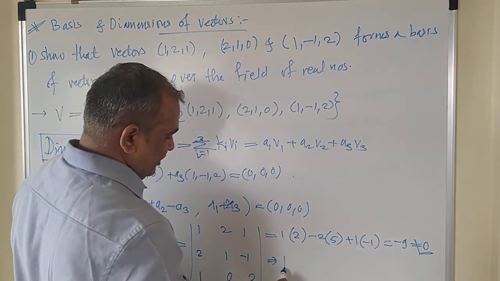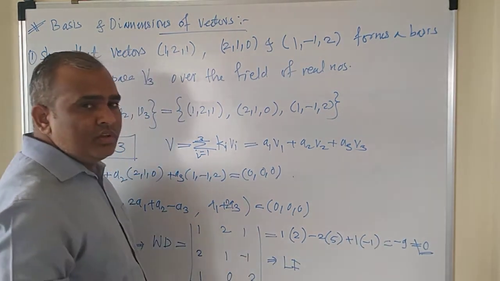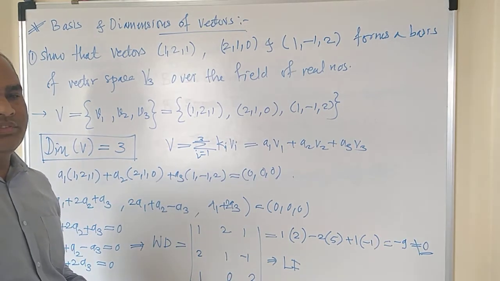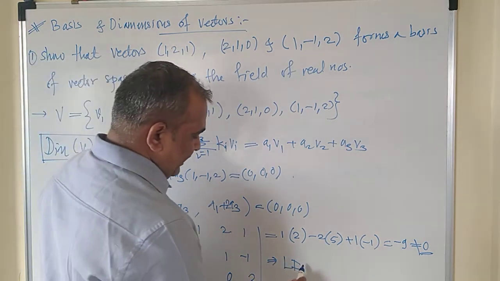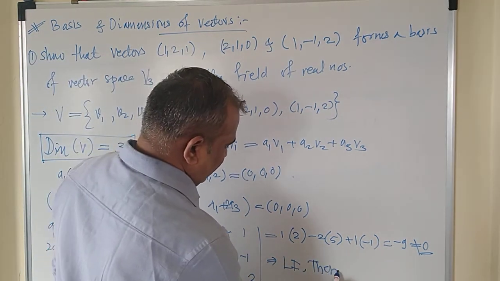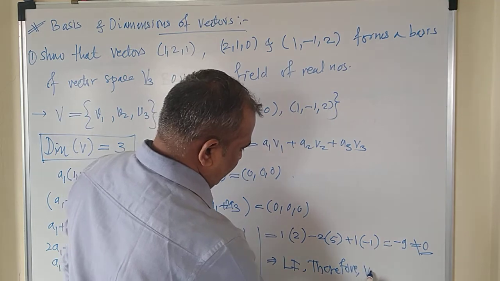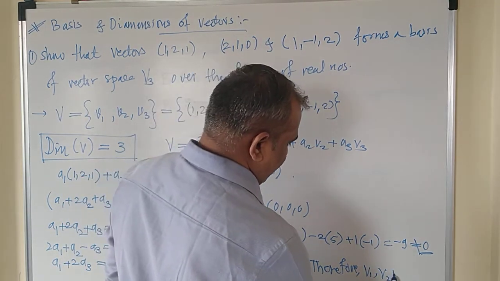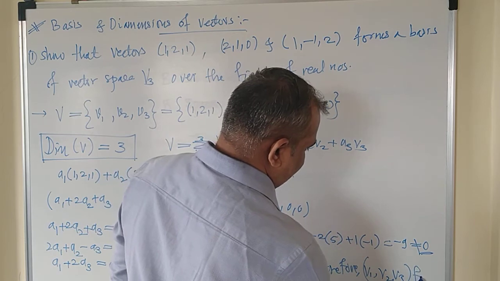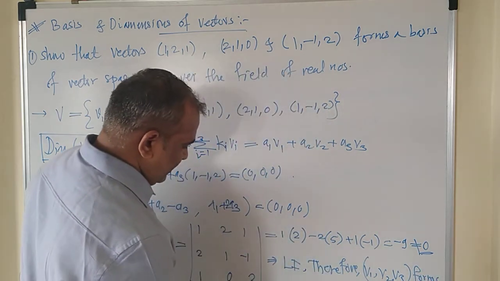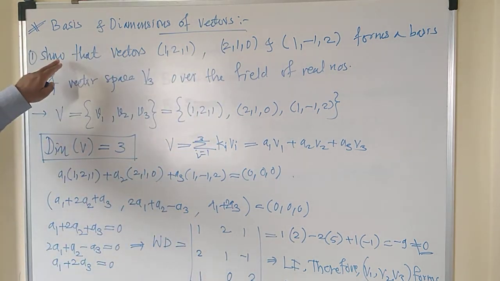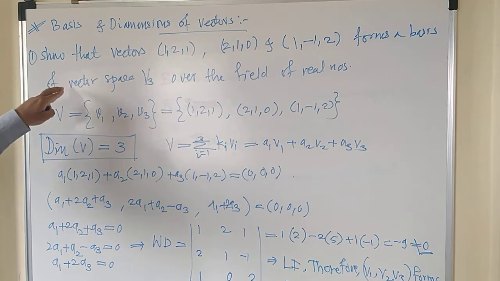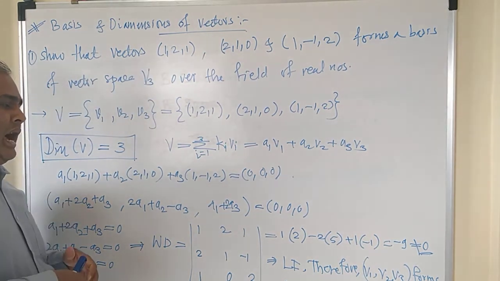Right? This is the condition. If this is equal to 0, then linearly dependent. We studied it yesterday. Right? So this is linearly independent, and therefore these vectors v1, v2, v3 form a basis, right? And hence proved, because we have to show only this: show that the vectors form a basis of vector space V3 over the field. Got it? You can try the other two methods.